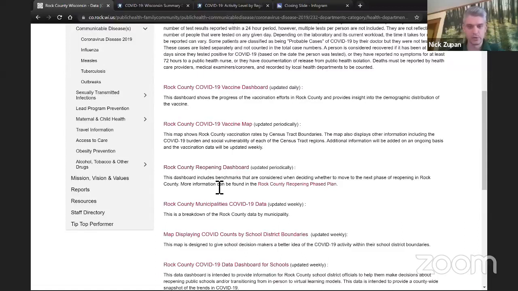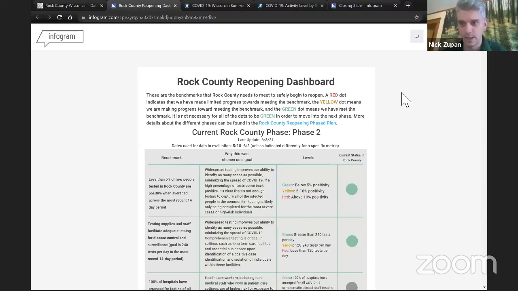Historically, we had updated this dashboard on a weekly basis. And now that we are retiring our reopening guidance, we will be moving to updating this report every other week. So although the reopening guidance is going away, we want to make sure that people are aware of some of the data that we're still tracking with respect to the pandemic. So without further ado, I'm going to jump into the reopening dashboard and talk through some of the metrics that we have been tracking over time and some of the positive changes that we've seen most recently that led to the decision-making to retire some of the guidance.